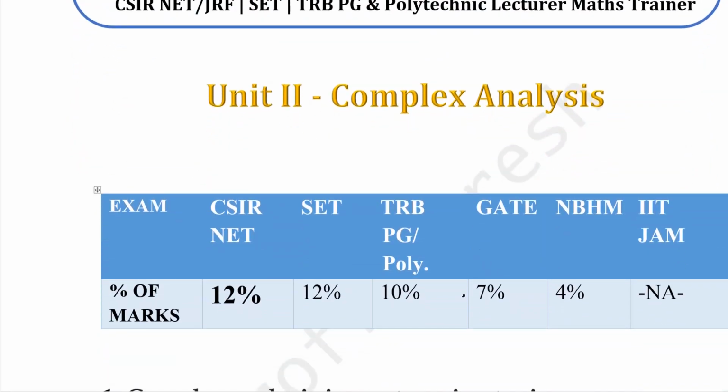Today we are going to see the concepts and questions and answers from Unit 2 Complex Analysis. In general, the Unit 2 Complex Analysis topic has 12% of marks for CSIR Net and for SET 12%, and Tamil Nadu TRB PG and Polytechnic 10%. For GATE exam, we can expect 7% of marks, and then NBHM 4%, IIT JAM not applicable, not in the